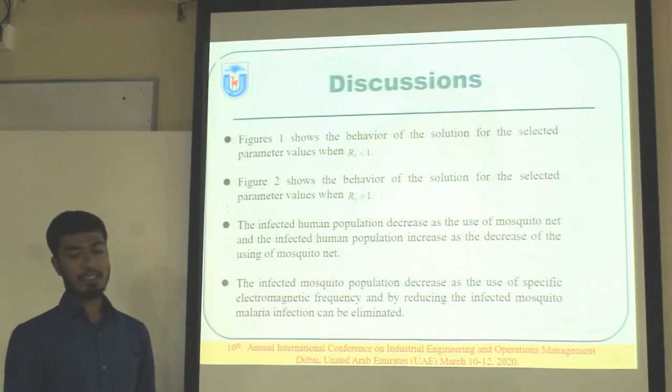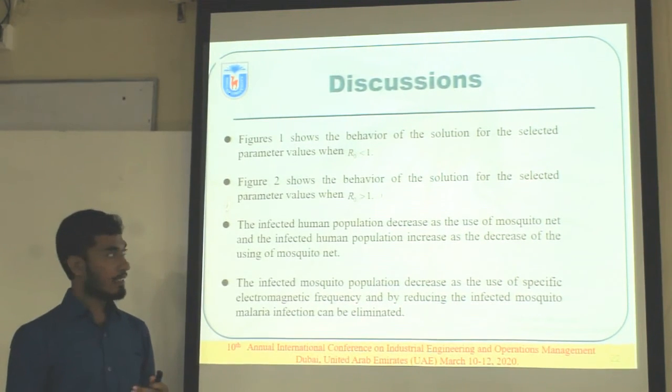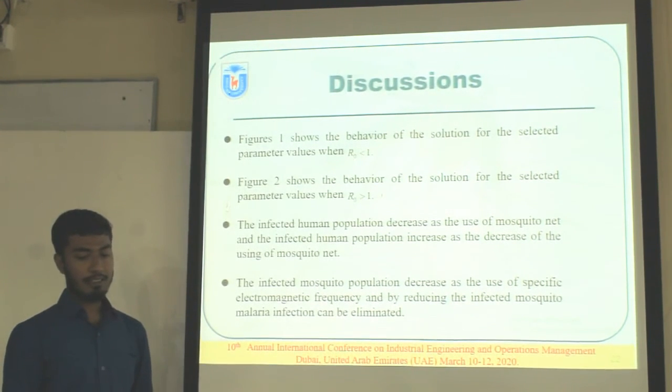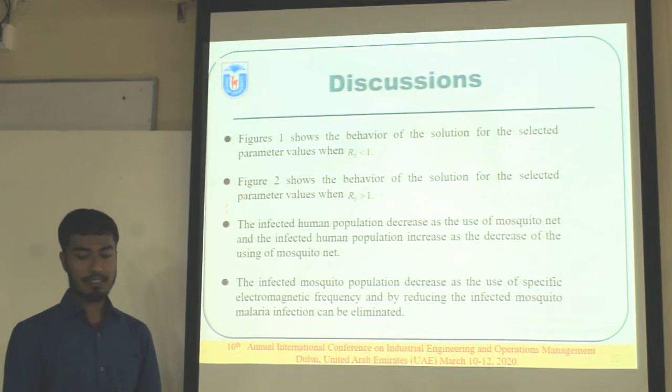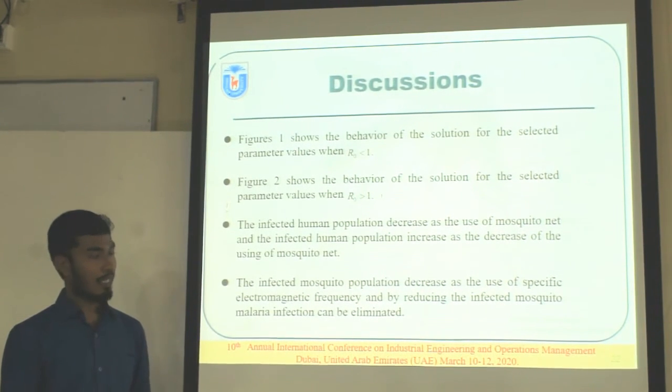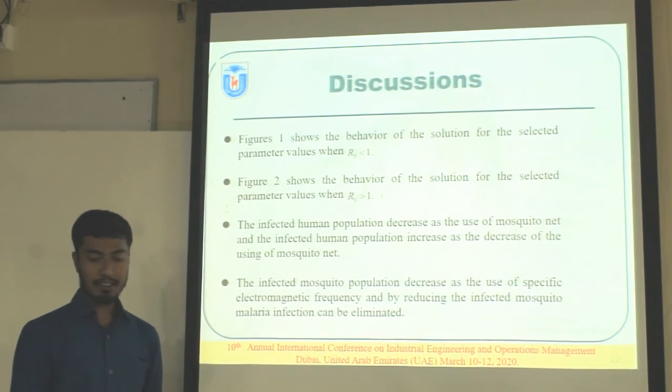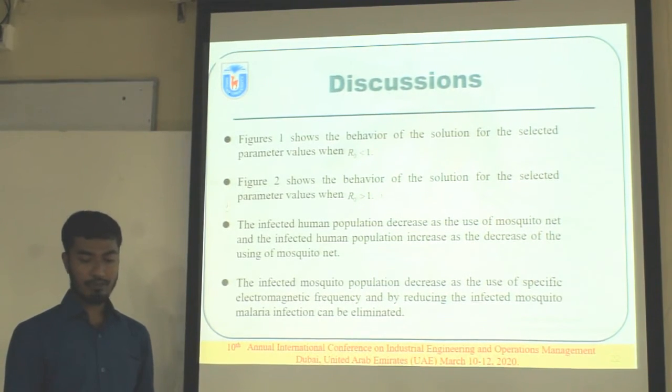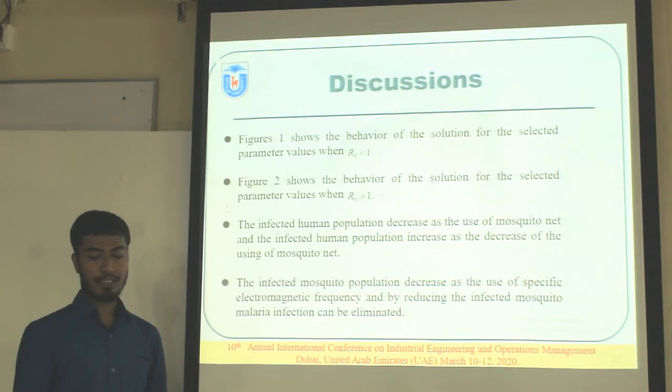The infected human population decreases as the use of mosquito nets increases, and the infected human population increases as the use of mosquito nets decreases. The infected mosquito population decreases with the use of a specific electromagnetic frequency, and by reducing the infected mosquitoes, malaria infection can be eliminated.